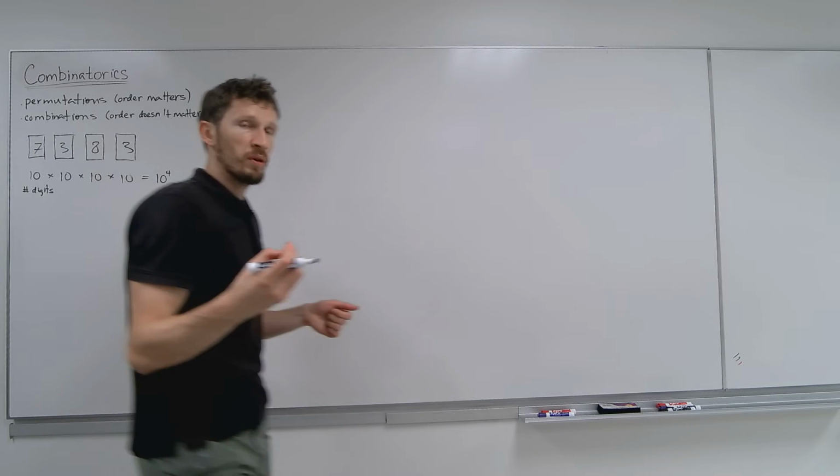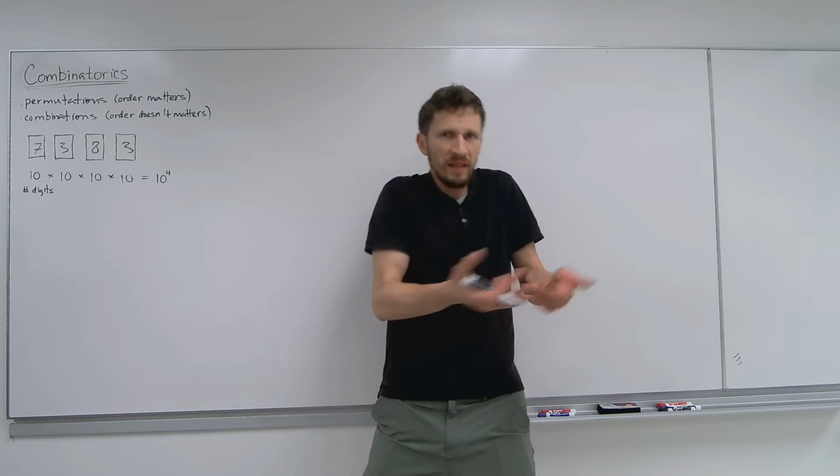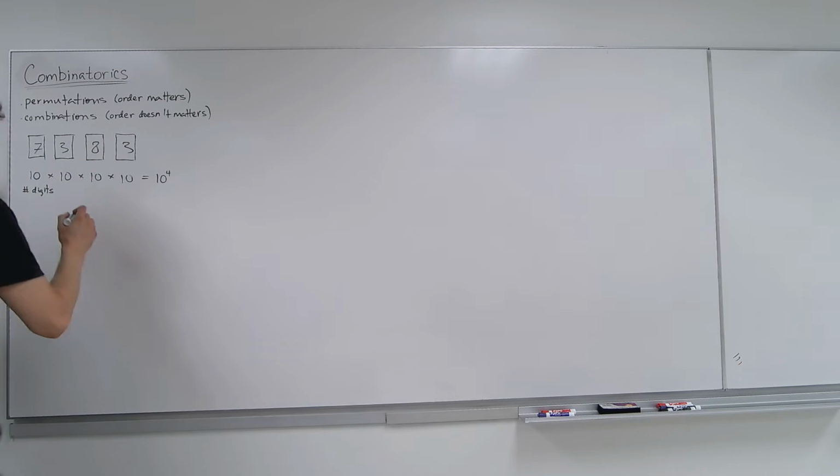You may wonder, why am I multiplying? Why not add 10 plus 10 plus 10? Let's put some detail into this. Let me show you what's going on. If I'm talking about just 2-digit numbers, you start with the digit 0. With 0, you can have 00, 01, 02, 03, all the way to 09.